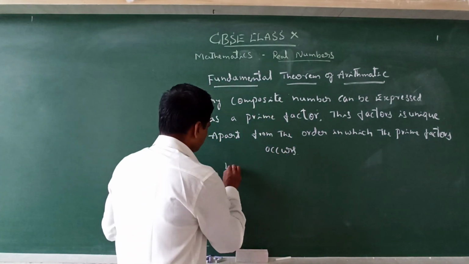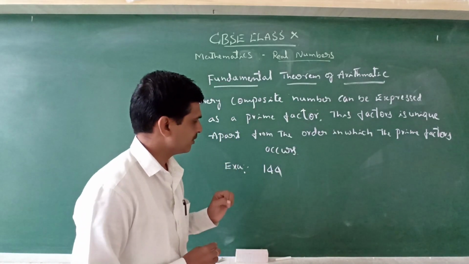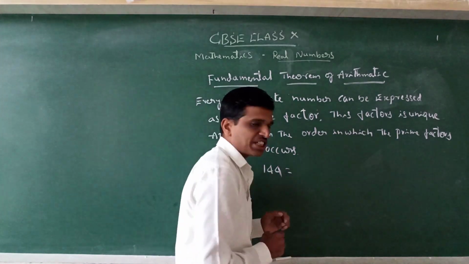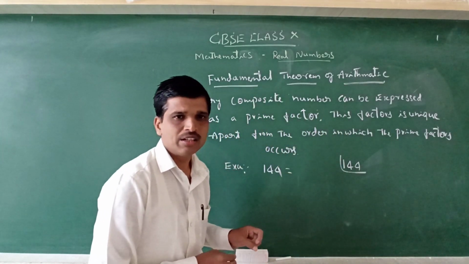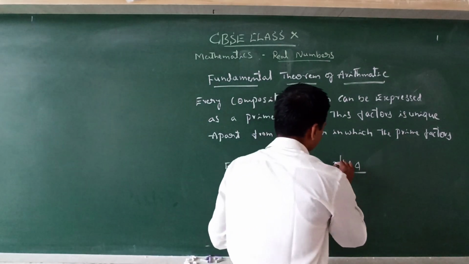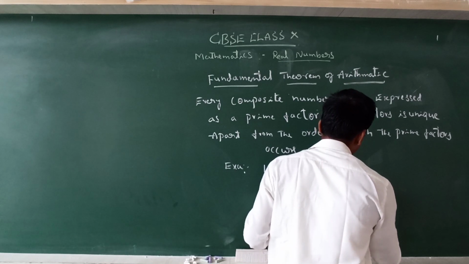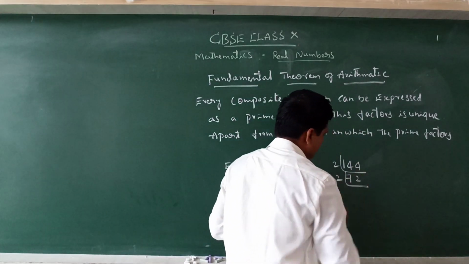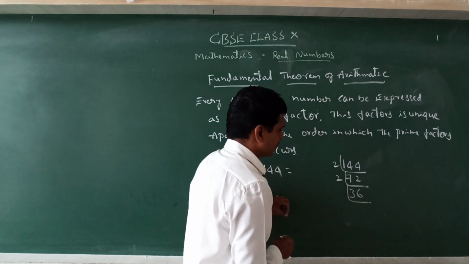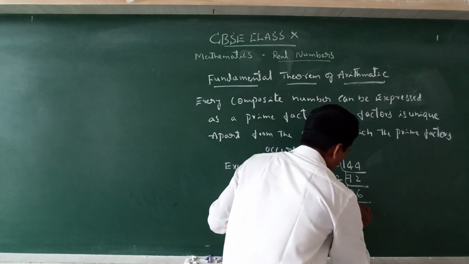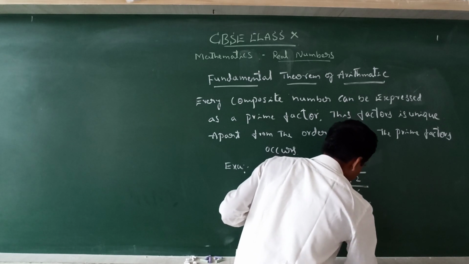For example, take any natural number and express it by the factorization method. 144 can be expressed as follows. Take the smallest prime number, 2. 2 ones are 2, 2 twos are 4, 2 threes are 6, 2 sevens are 14, 2 eights are 16, 2 nines are 18, 2 twos are 4.